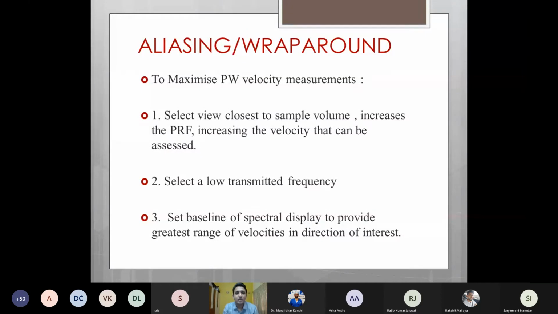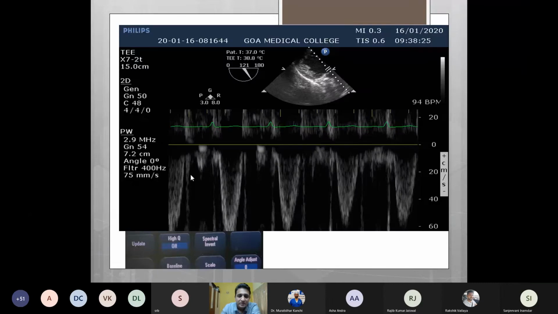To optimize pulse wave Doppler, we need to select a view which is closest to the sample volume we need. We have to select a low transmitted frequency, or we have to set a baseline on the spectral display to provide the greatest range of velocities in the direction of interest. What this means is, in the previous image we had seen that there was a wraparound. So we can change the baseline. We shift the baseline to the top so that in the direction of interest, we get the entire spectral display.